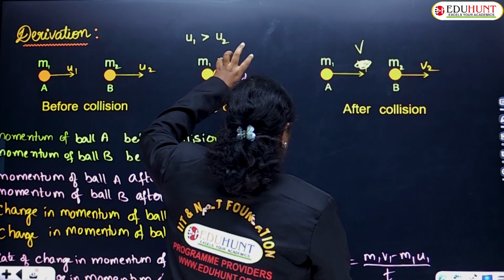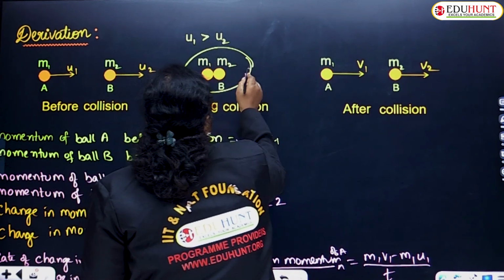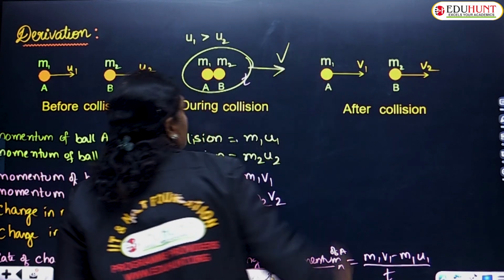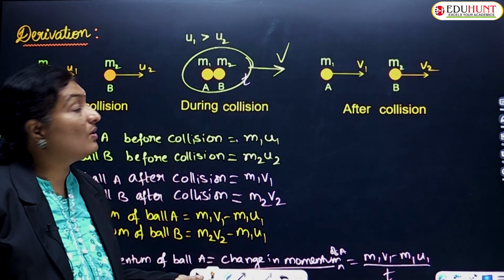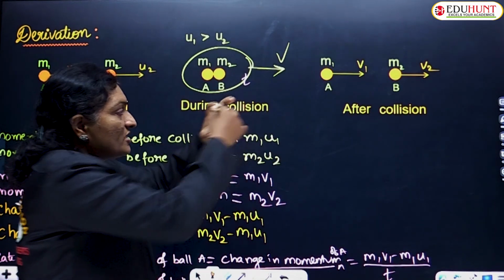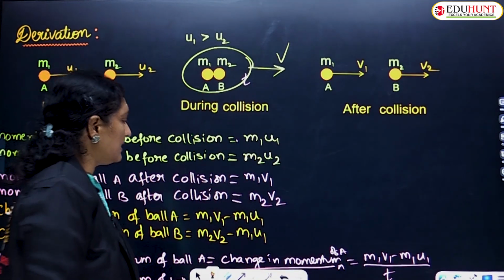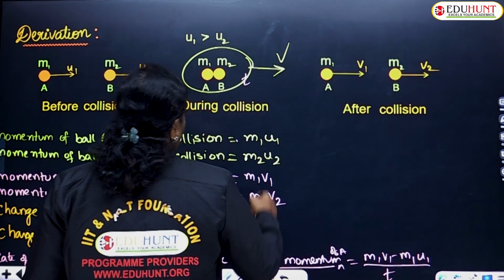Not with two different velocities, but together with some common velocity v. Let us see what happens.